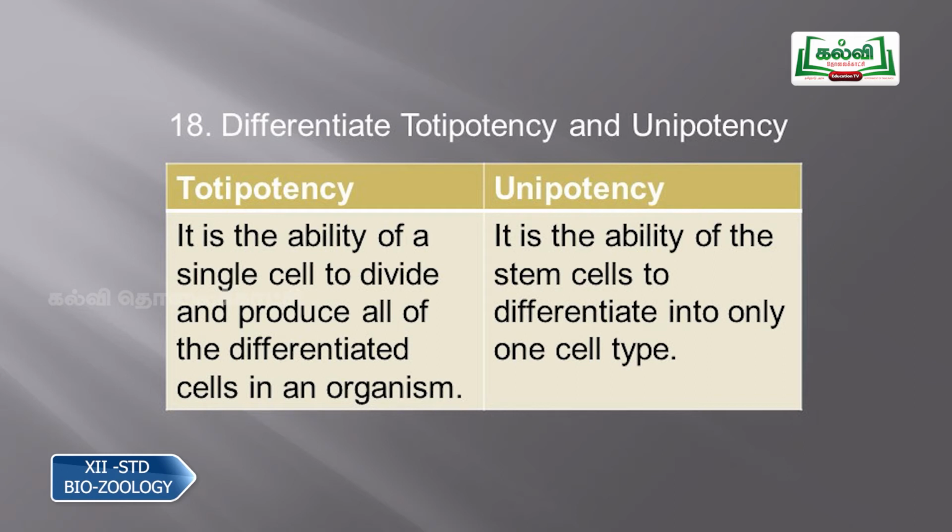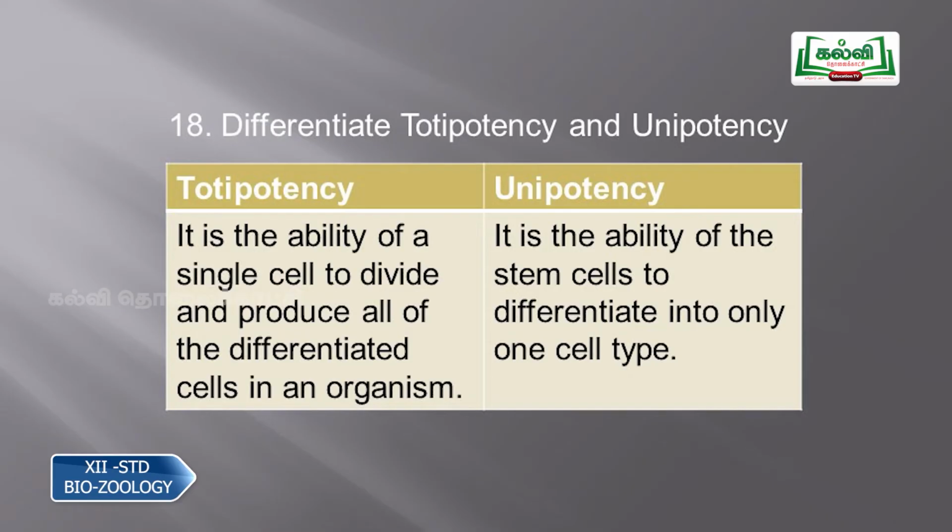Differentiate between totipotency and unipotency. Totipotency is the ability of a single cell to divide and produce all of the differentiated cells in the organism. So whatever cell we want, it can be modified into that one. That is called totipotency. Unipotency is the ability of the stem cells to differentiate into only one cell type. So that is called unipotency.